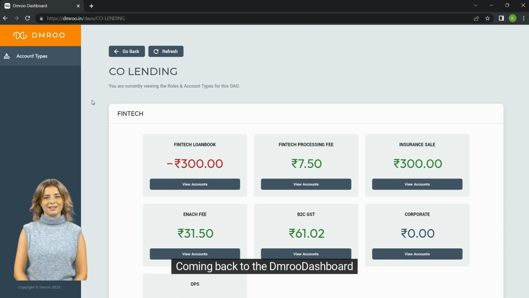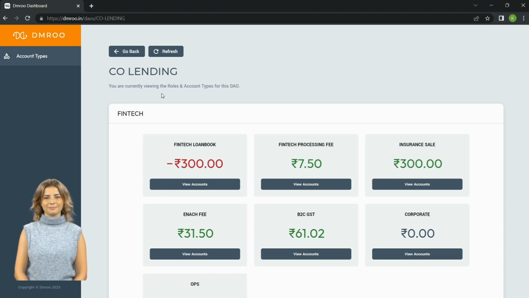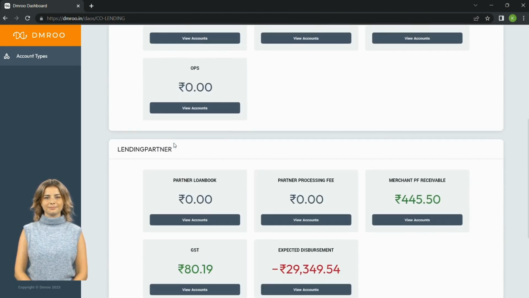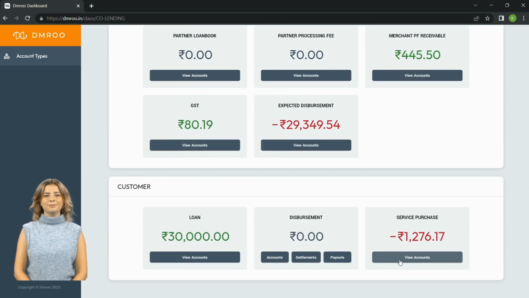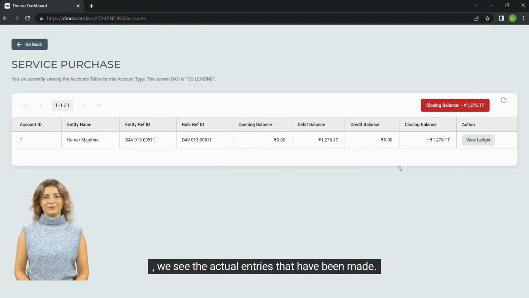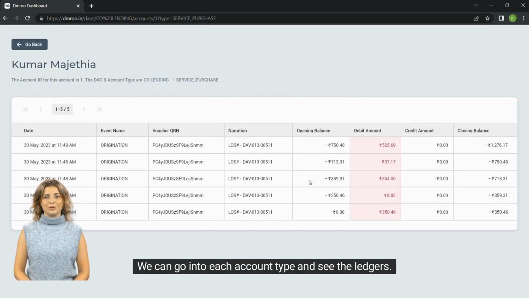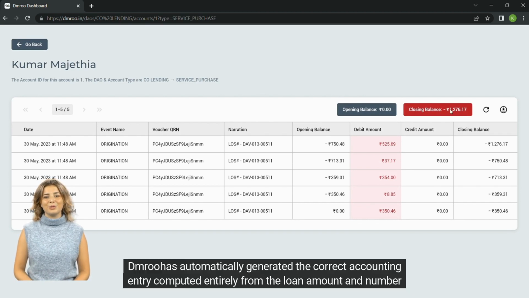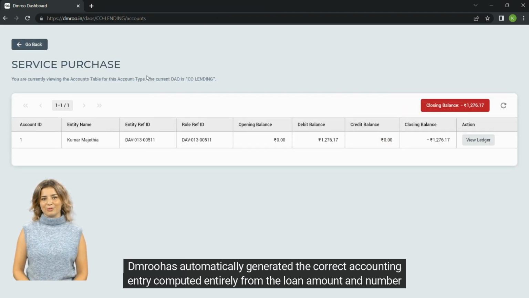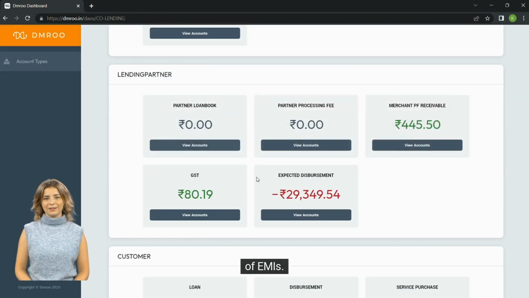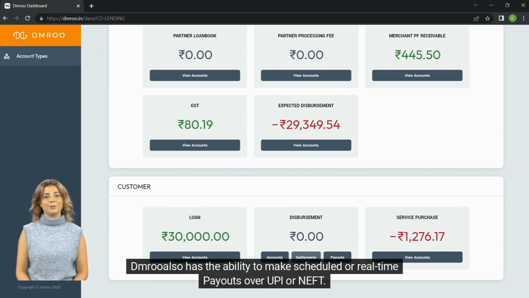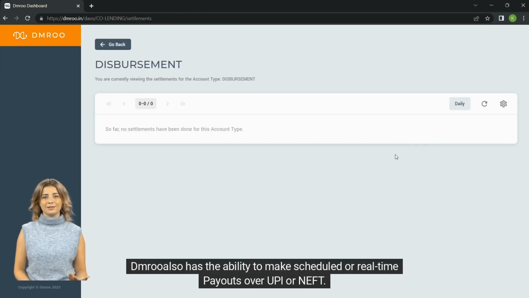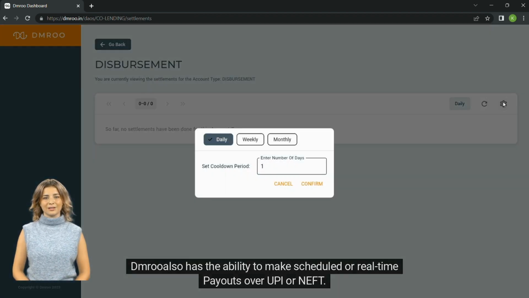Coming back to the Dmroo dashboard, we see the actual entries that have been made. We can go into each account type and see the ledgers. Dmroo has automatically generated the correct accounting entry computed entirely from the loan amount and number of EMI. Dmroo also has the ability to make scheduled or real-time payouts over UPI or NEFT.